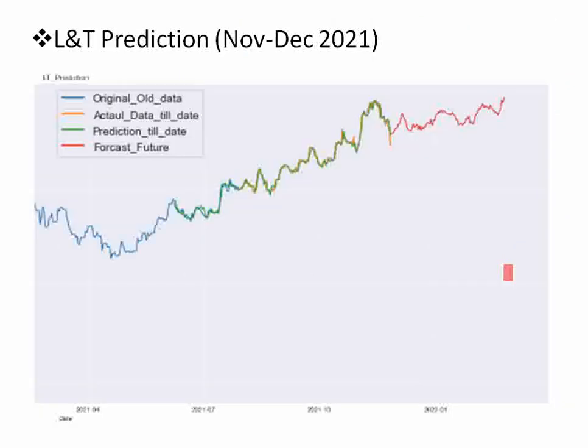This is what our algorithm has predicted. From this particular point, today's close of 1778, the algorithm is expecting a faster reversal, and after that we are expecting some steady growth in the same channel. We are expecting some growth.